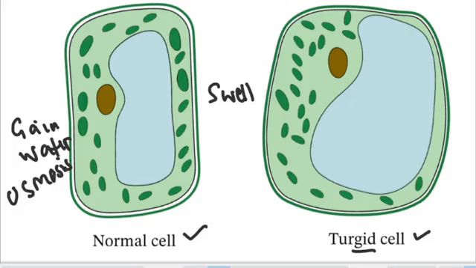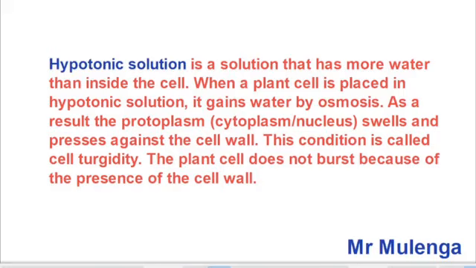So how can you write your essay now? Remember, you need to write it in paragraph form. You need to explain the keyword. Hypotonic solution is a solution that has more water potential than inside the cell. You put a full stop. Then you need to explain what would happen to the cell when you place it in hypotonic solution. So you say, when a plant cell is placed in hypotonic solution, comma, it gains water by osmosis. Osmosis, a keyword there.